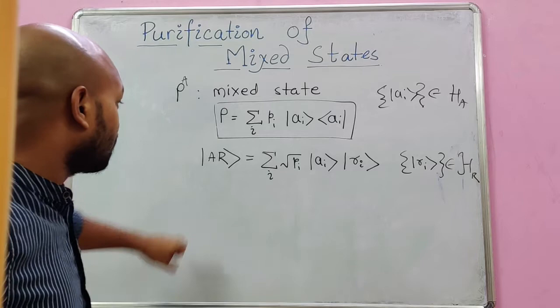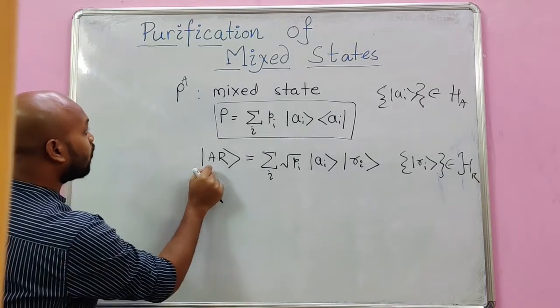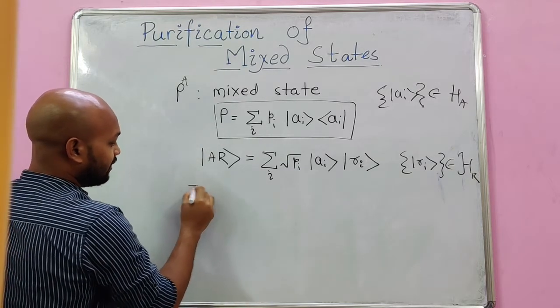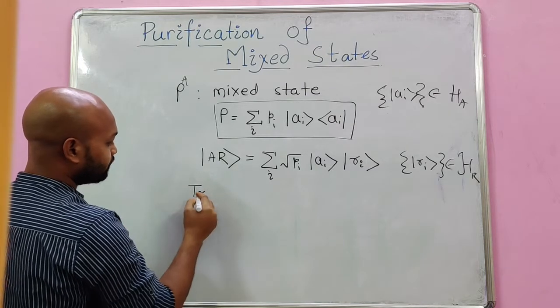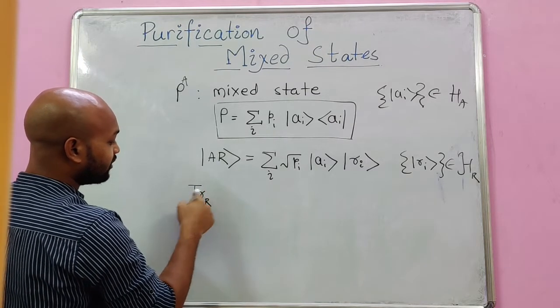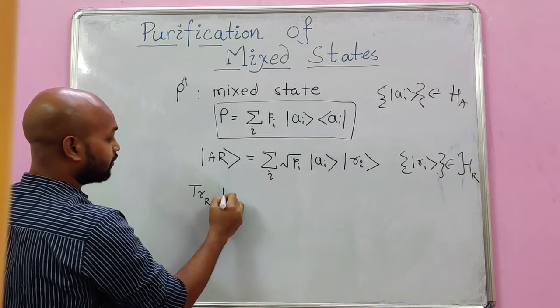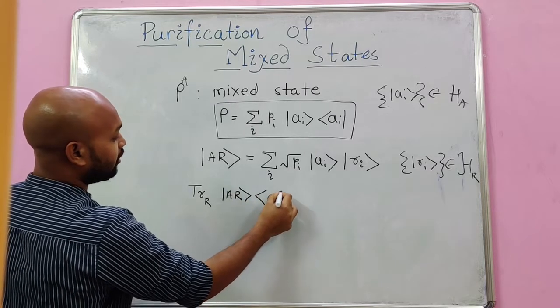Now, what is the next step? We can see from here that we can directly get back the mixed state. How? Suppose I take the trace of this system over R. This system is this density matrix, rho_AR, right?